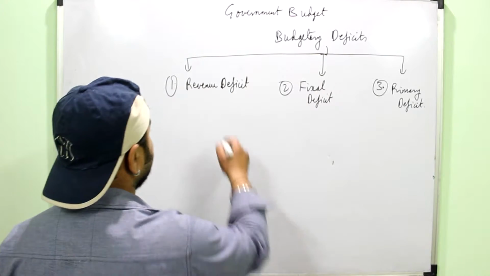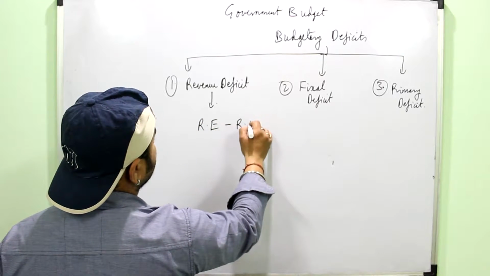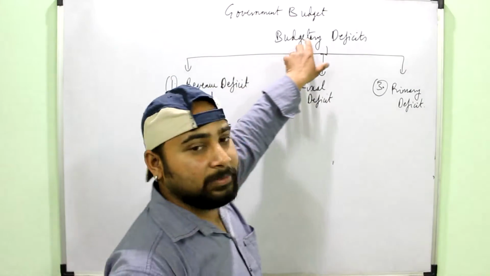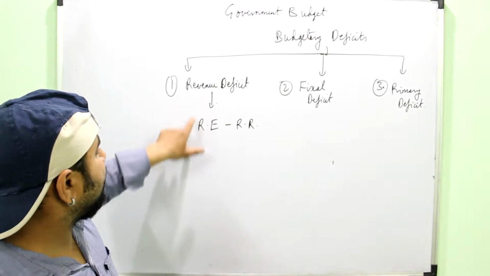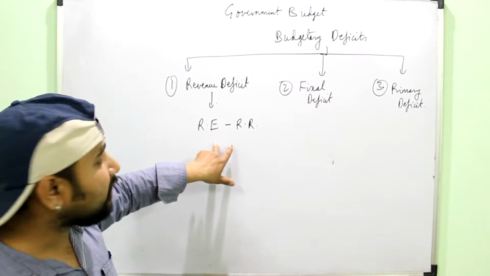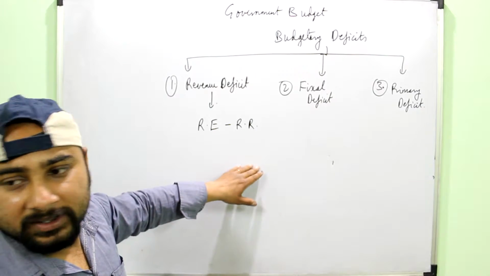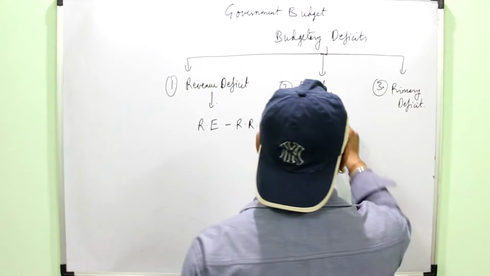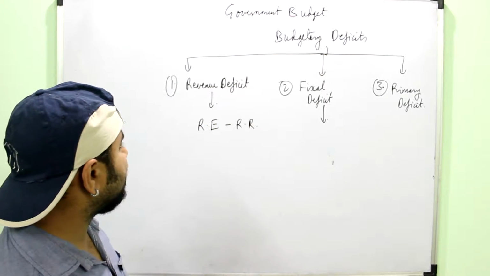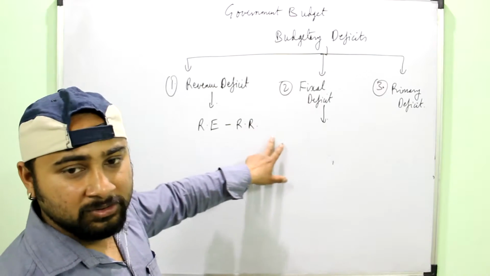Revenue deficit simply means the excess of revenue expenditure over revenue receipts. Remember, here expenditure will be more because it is which type of budget? Deficit type of budget. So revenue deficit is revenue expenditure minus revenue receipts. It simply shows how much shortage of money the government has in order to meet its revenue expenditures over revenue receipts. If you have to define the revenue deficit, you will define it as the excess of revenue expenditure over revenue receipts, and this is the formula: revenue expenditure minus revenue receipts.